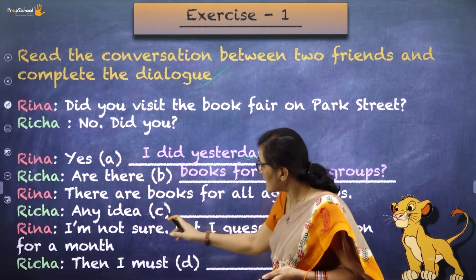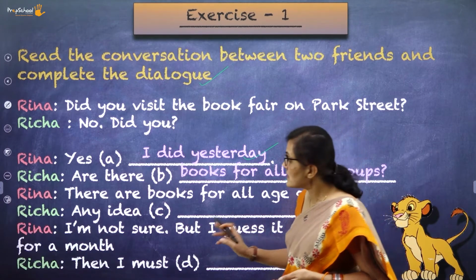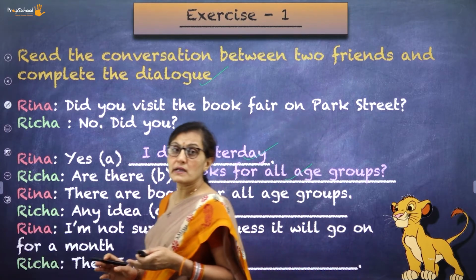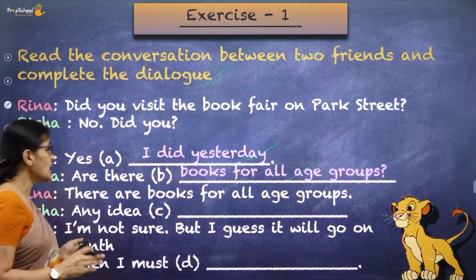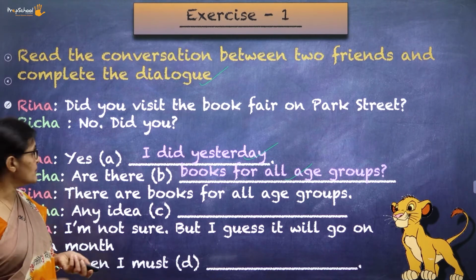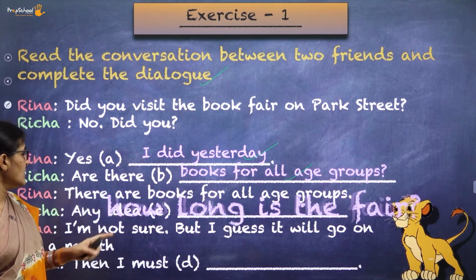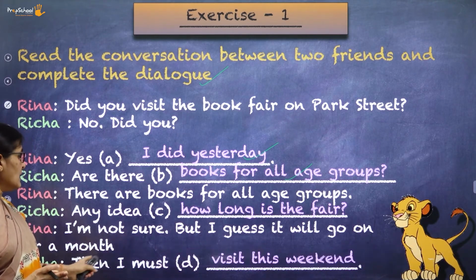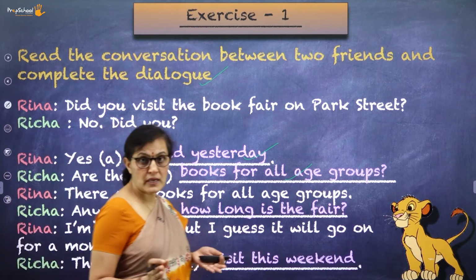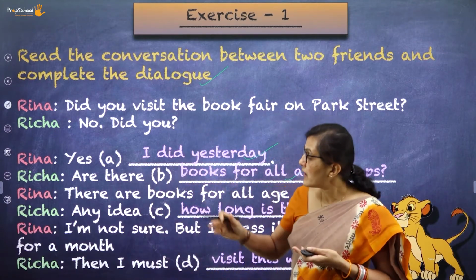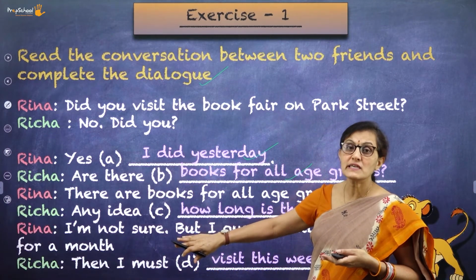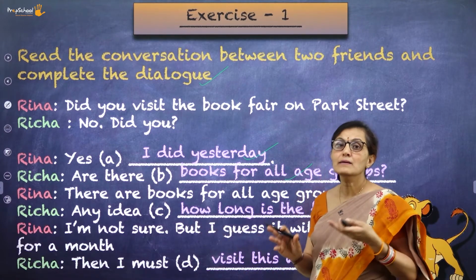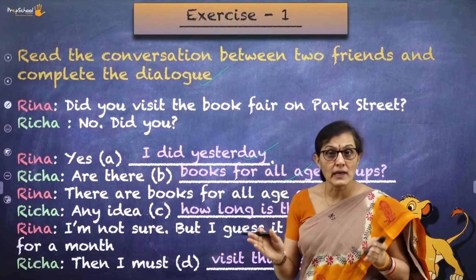And next, any idea? And dash. So, what is the answer to it? I am not sure, but I guess it will go on for a month. That means Richa is asking how long is the book fair. So, any idea how long is the fair? For the answer is then I must visit the weekend. So, that's how you have to connect the previous sentence to the following sentence and then you fill in the blanks. So this is one kind.